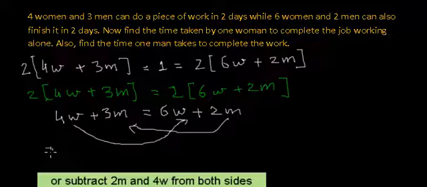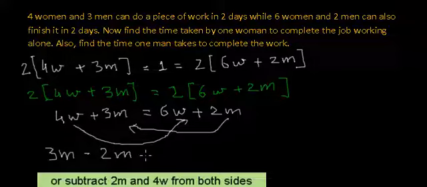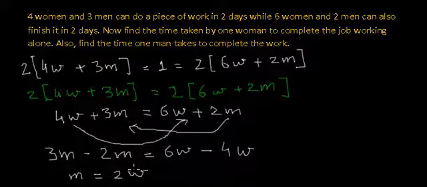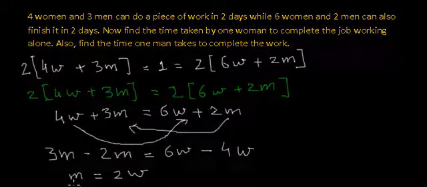We will get 3M minus 2M is equal to 6W minus 4W, right? And if we further simplify this, we get 3M minus 2M is equal to M, and this is equal to 6W minus 4W, that is 2W, right? So the working capacity of a man is actually double the working capacity of a woman, right?